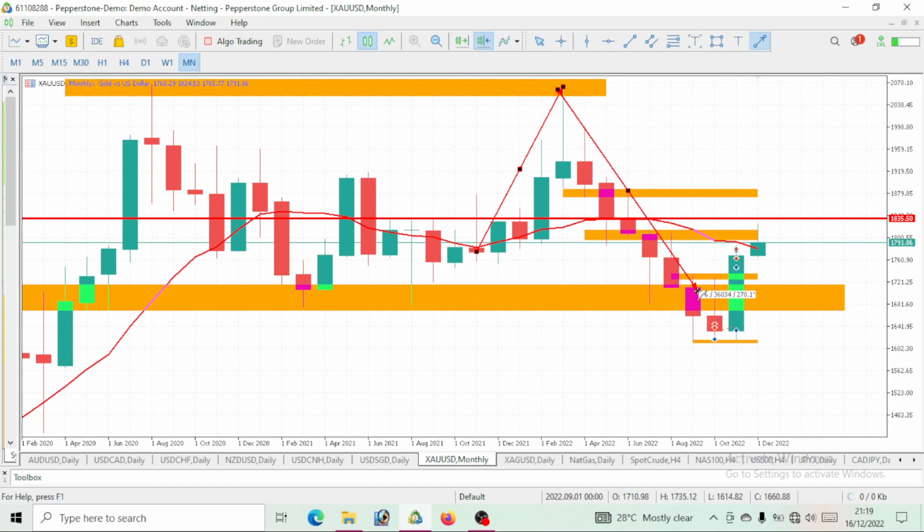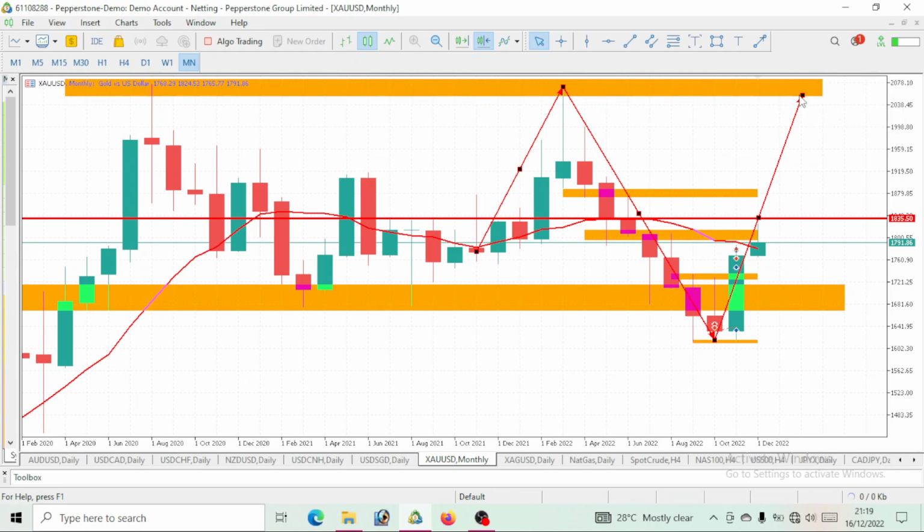So we can kind of see that it broke slightly. We can see that there's a breakout of it, right? If you want to consider this as a false breakout, that is up to you. You are the one that can make that decision, right? So above all, what do we expect after this price has come to this support? Definitely, we expect this price to roll up to our resistance movement. So this is what we'll be watching out for on the monthly time frame.